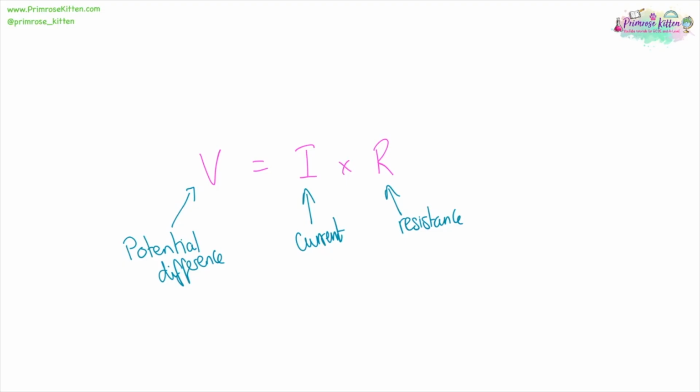Potential difference equals current times resistance. Potential difference is measured in volts. Current is measured in amps. Resistance is measured in ohms.